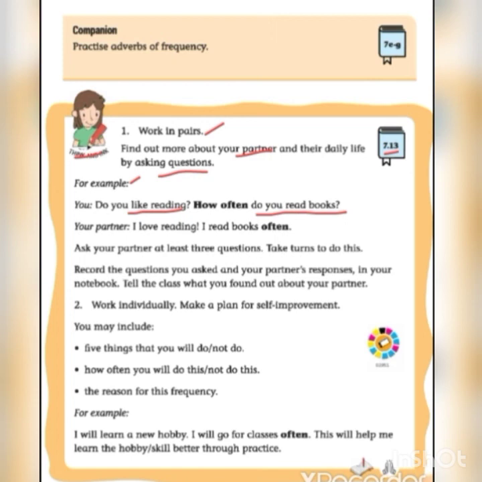Maybe your partner replies, I love reading. I read books often. Ask your partner at least 3 questions. Take turns to do this. Record the questions you asked and your partner's responses in your notebook. Then you can have a discussion about the activity.